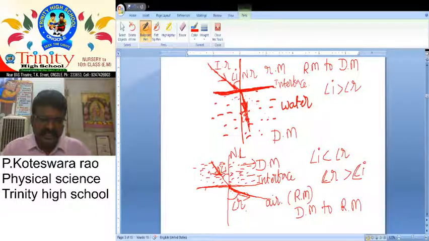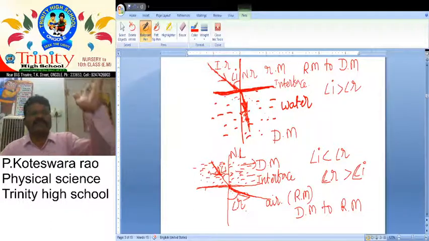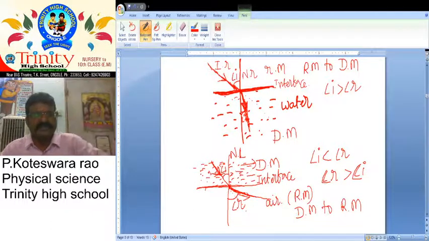Okay. So how is it possible to explain incident rays, angle of incidence, how it is bending, and why it is bent towards the normal when the light ray travels from rarer medium to denser medium?